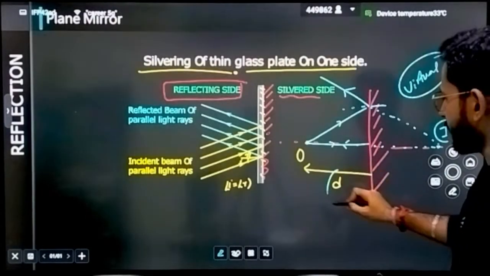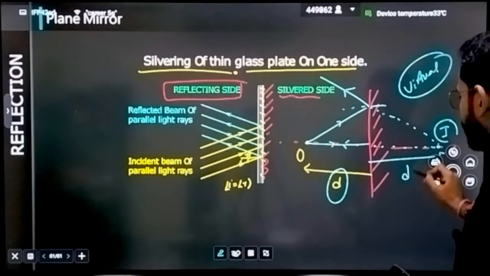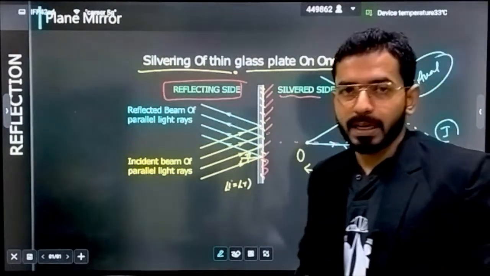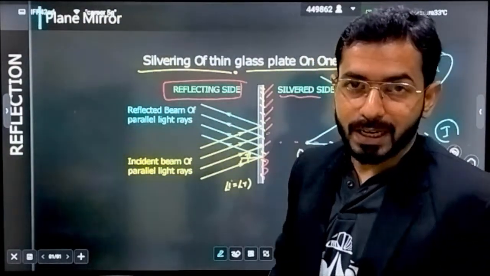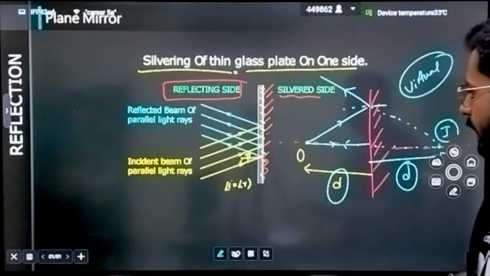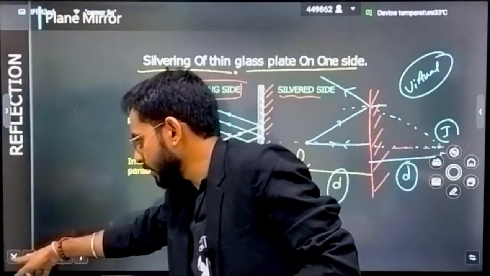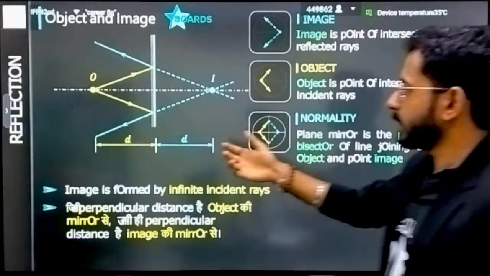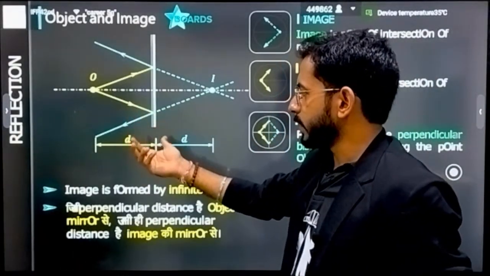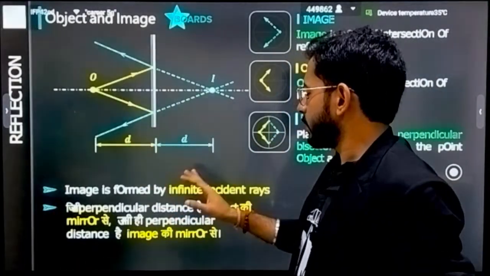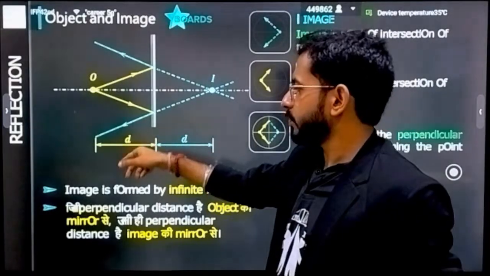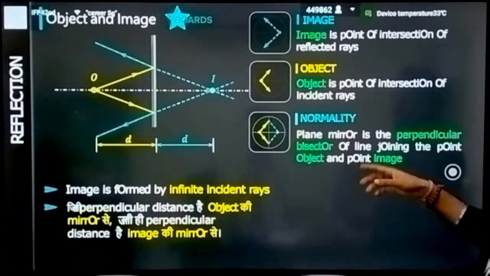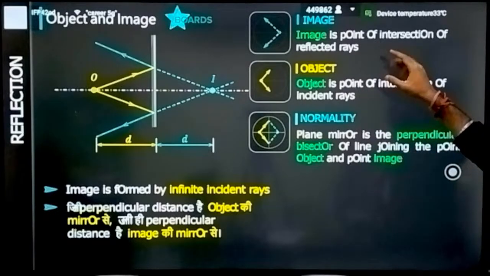Clear? So if this distance is d, what can you say about this distance? This is also going to be d. This is the property of a plane mirror. This is how you can form an image by a plane mirror. I hope that this is clear to you. So here you always have to take two rays. One important point is that the distance of the image is equal to the distance of the object from the plane mirror. Is it clear? Rest of the points, I hope that it is clear.